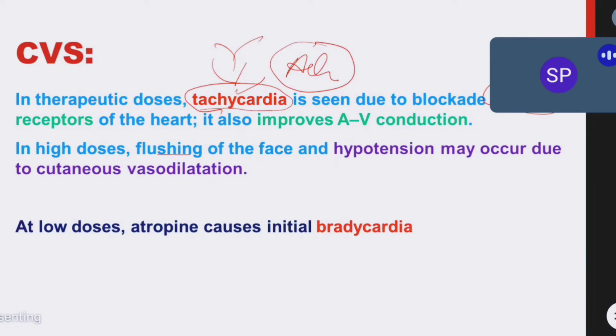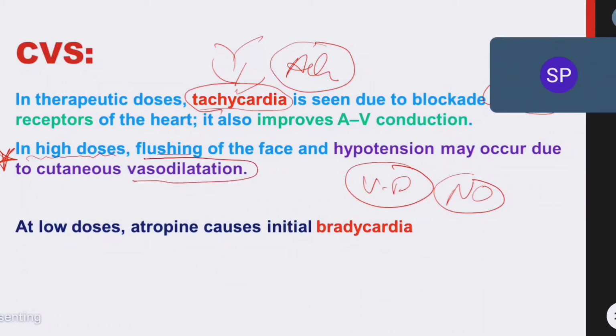This is a very important point. Actually, acetylcholine causes vasodilation by releasing nitric oxide from the endothelial cells. Here atropine should cause the opposite action, it should cause vasoconstriction, no? But no, in higher doses it will cause vasodilation. This thing you have to remember.